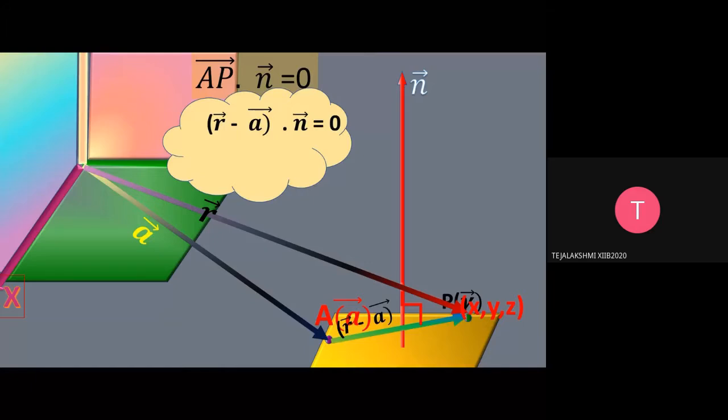Now if you are coming to the Cartesian form, what you will say, the given point we can take as the ordered triplet x1, y1, z1, and the variable point we take as the ordered triplet x, y, z.